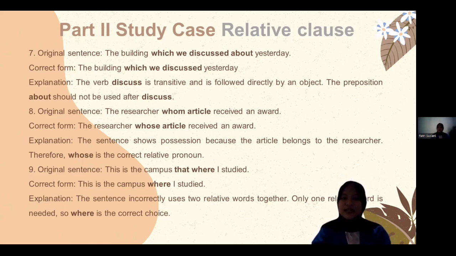Number 9, this is the campus where in which I study. The correct form: this is the campus where I study, because the sentence incorrectly used two relative words together. Only one relative word is needed. So where is the correct choice.